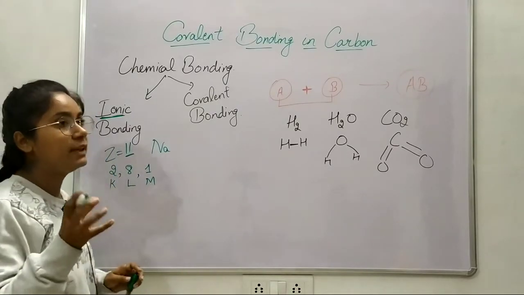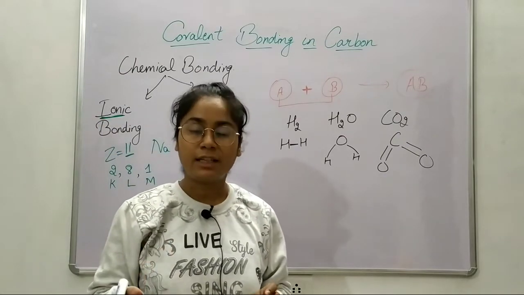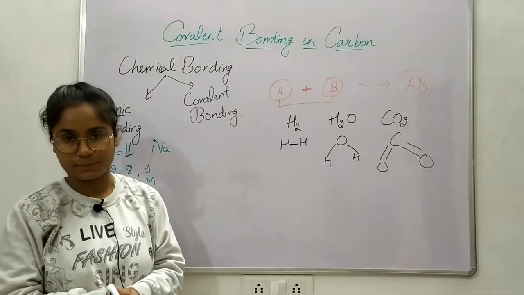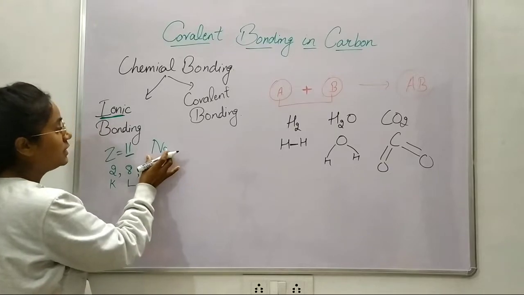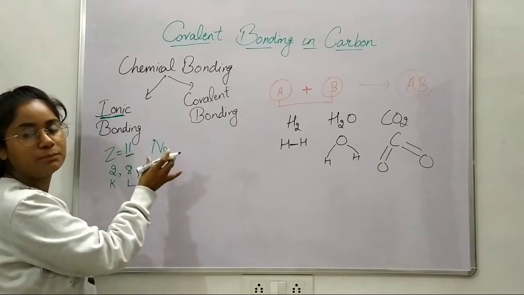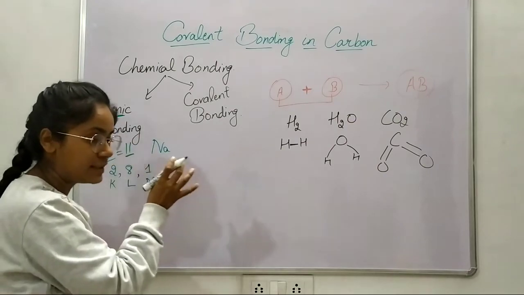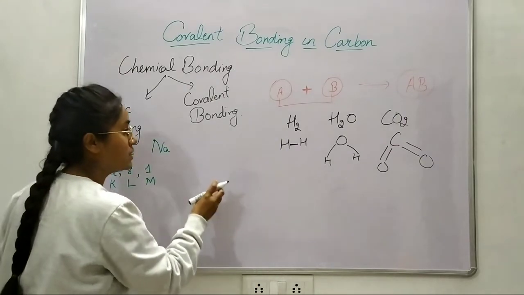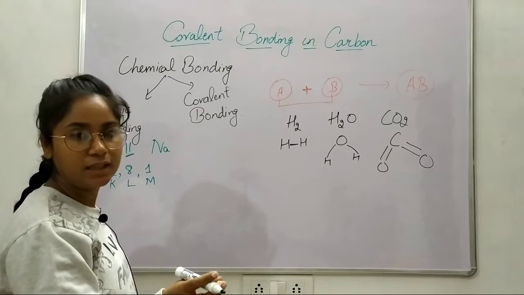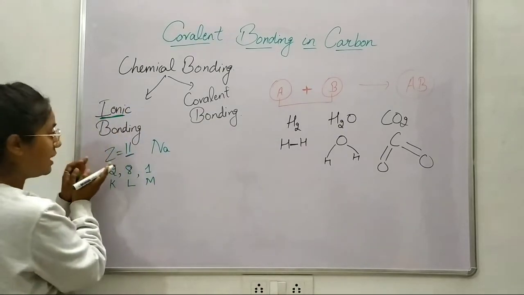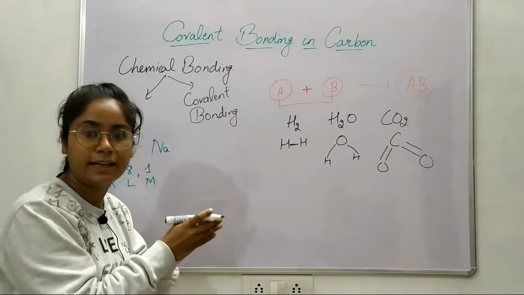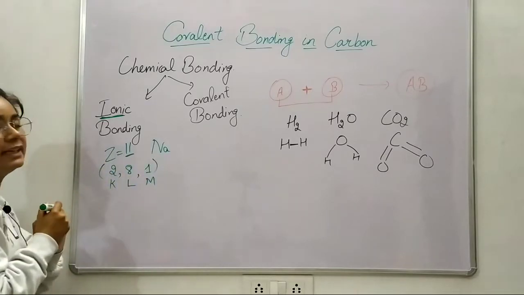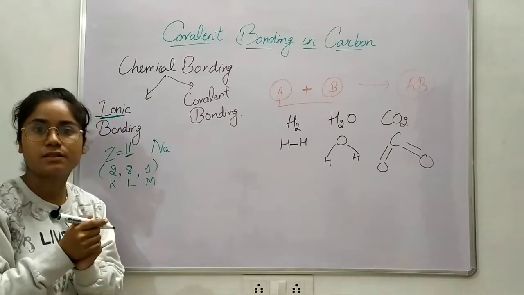Now why are we talking about its electronic configuration? Let us take a look. What is the meaning of atomic number? Atomic number means the number of protons present in the nucleus of an atom. So that means sodium has 11 protons in its nucleus. Since sodium is electrically neutral, the number of protons and electrons would be equal. That means if it has 11 protons, it has 11 electrons, and these electrons are here. So this is the electronic configuration of sodium.